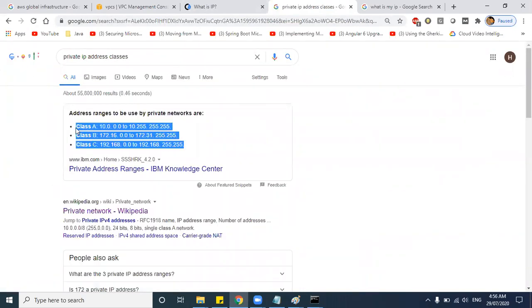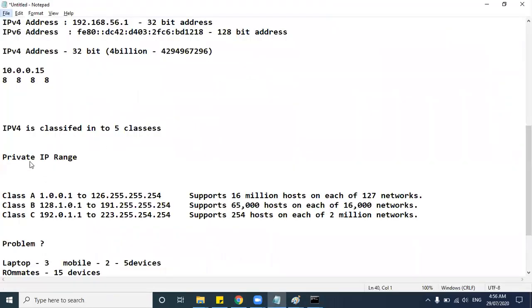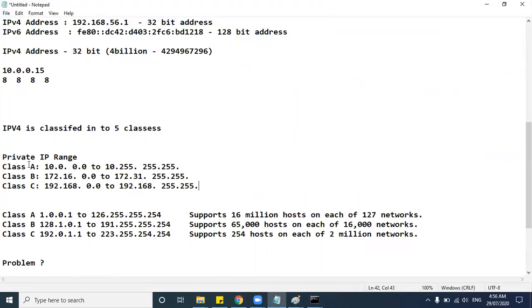You will have three classes here again: class A, class B, and class C. Your class A range will start from 10.0.0.0 to 10.255.255.255. Class B will start from 172.16.0.0, so this is the range, and class C will start here.